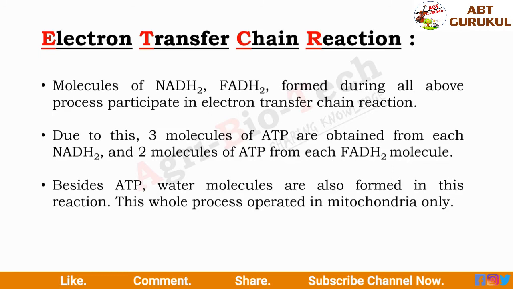In this process, molecules of NADH2 and FADH2 that were formed during all the above mentioned processes will participate in the electron transfer chain reaction. Due to this, 3 molecules of ATP are obtained from each NADH2 and 2 molecules of ATP from each FADH2 molecule. Besides ATP, water molecules are also formed in this reaction. This whole process operates in mitochondria only.